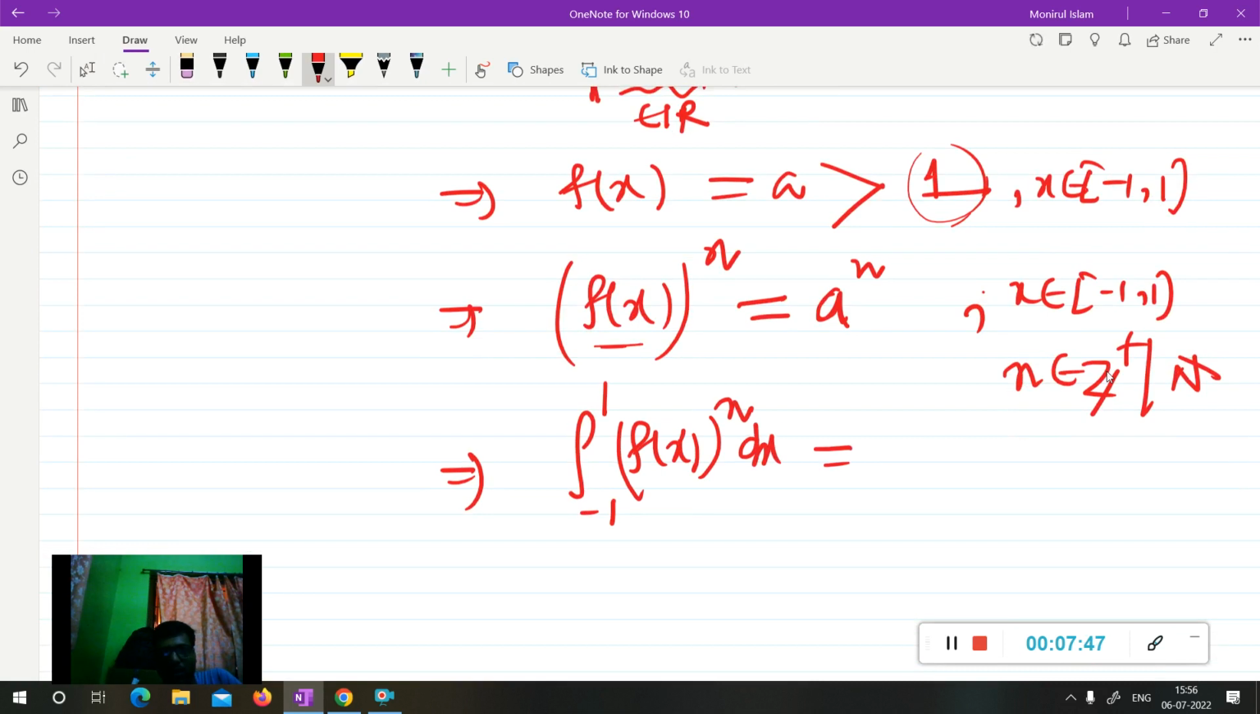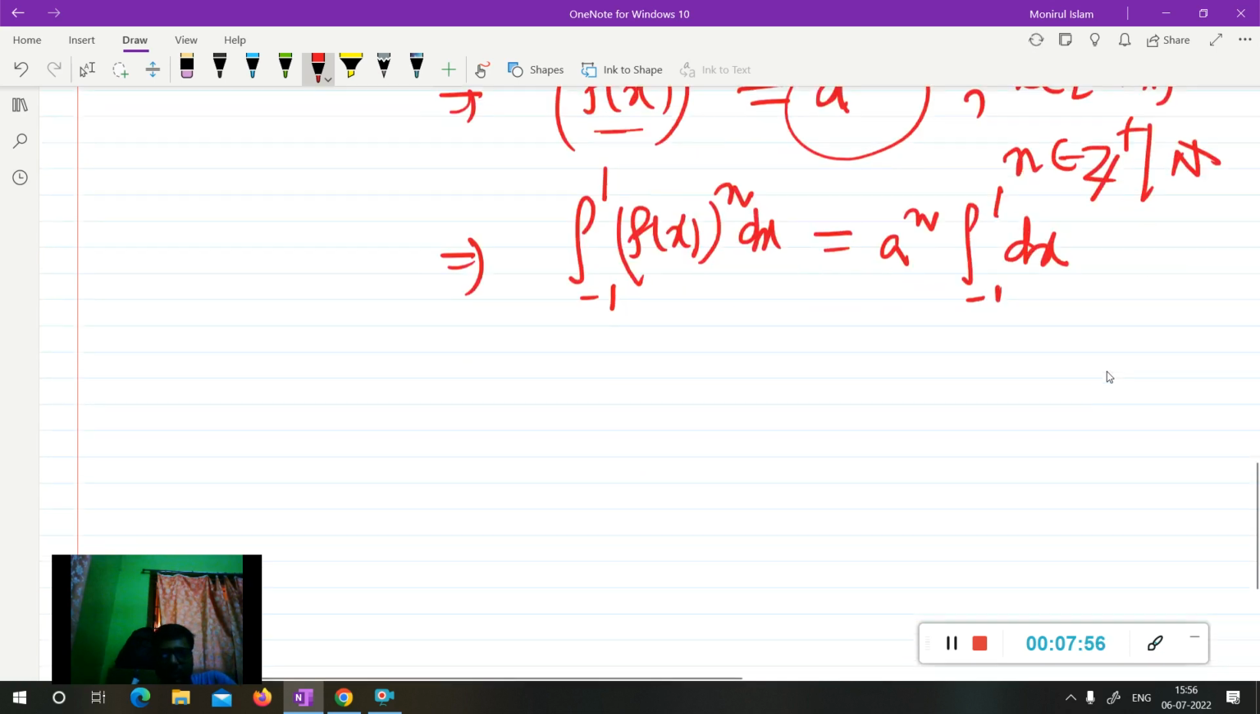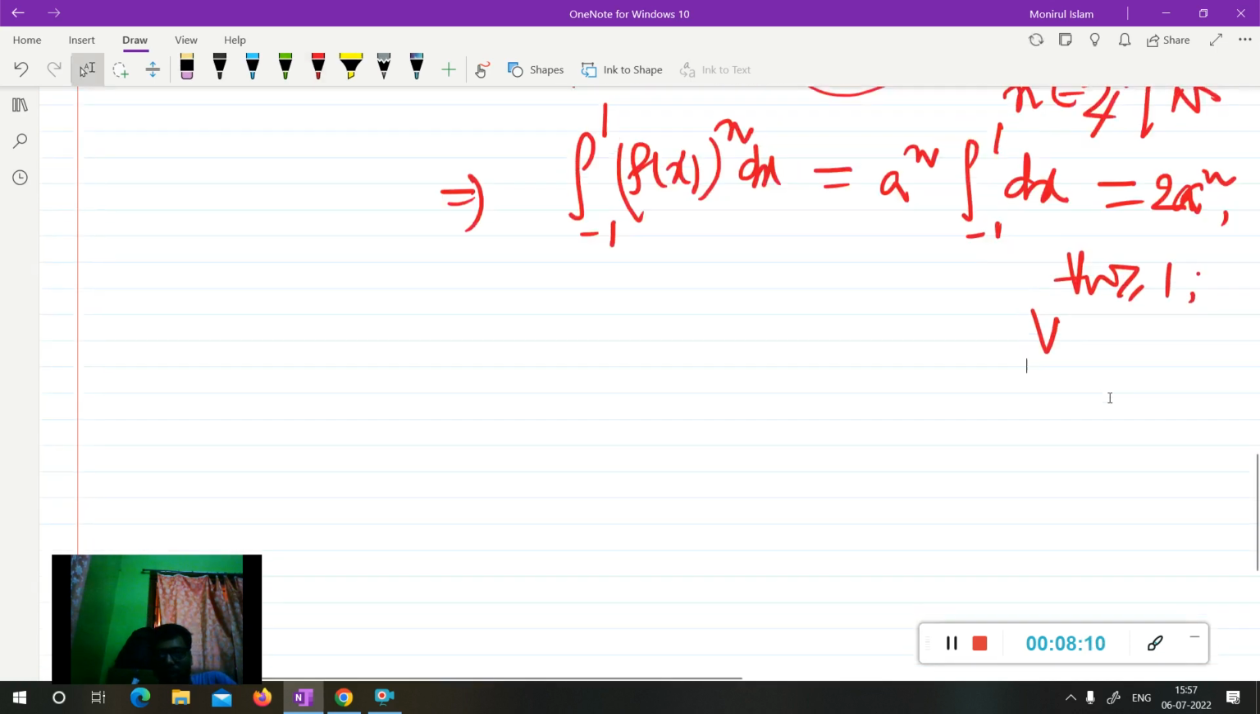So if you integrate this on -1 to 1, it gives the integral of a to the n dx, which gives 2 times a to the n. So the integral of f(x) to the n from -1 to 1 is greater than 2 a to the n, and this is true for all n greater than 1.